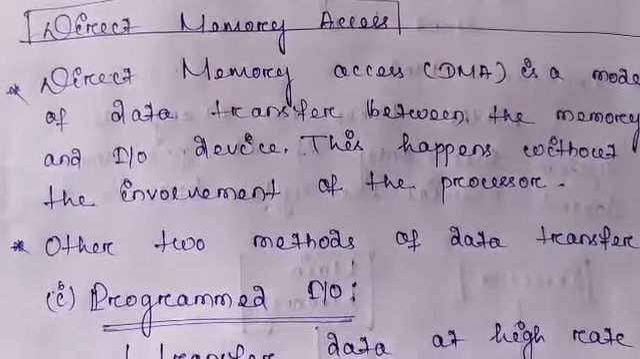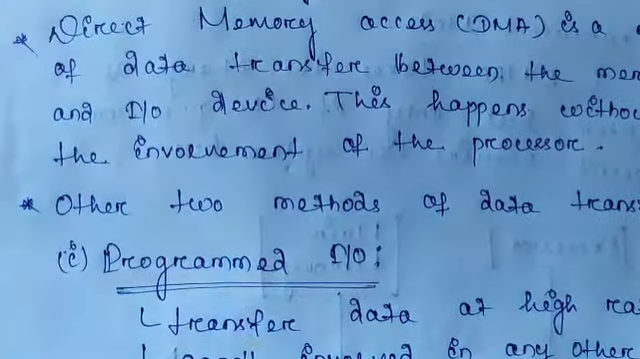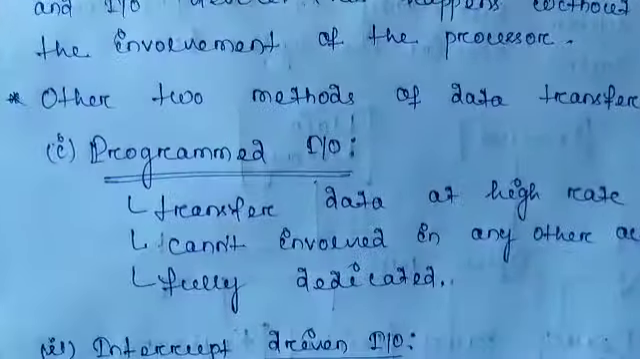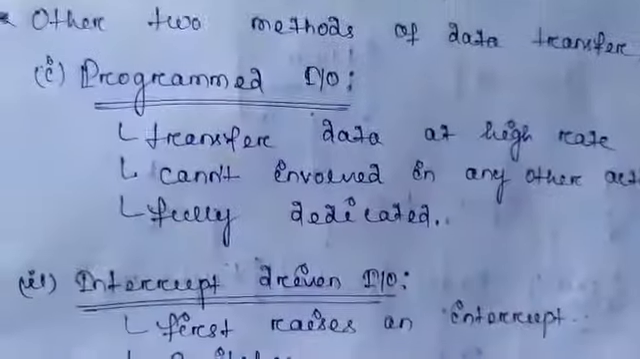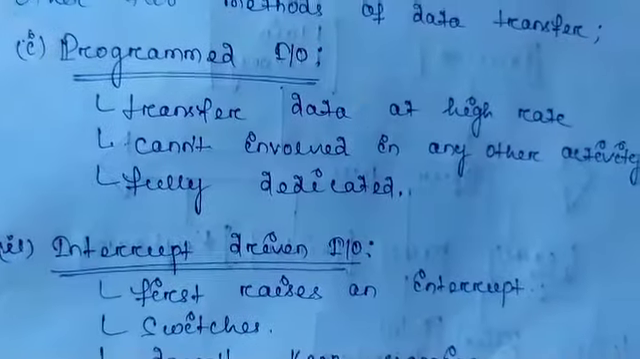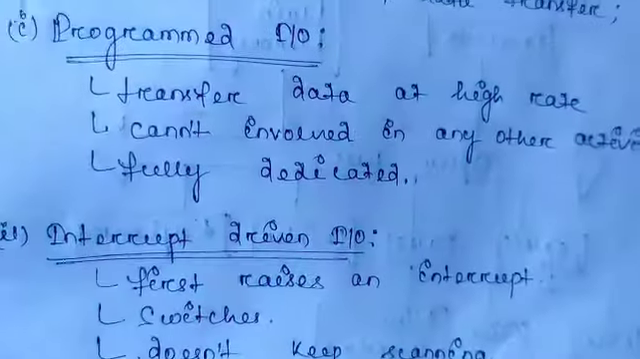To do this, there are many mechanisms, but let's see. There are also two other methods of data transfer. One is programmed I/O and another one is interrupt driven I/O. So what do you mean by programmed I/O? During programmed I/O, the data transfer is done at a high rate, but